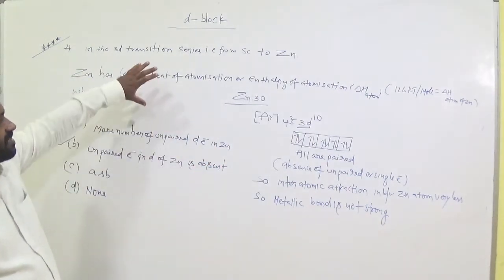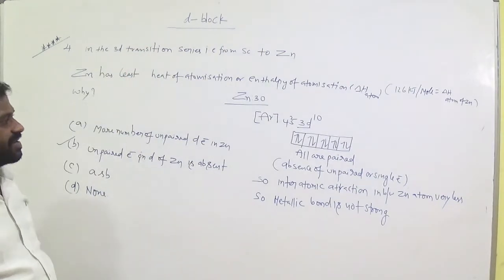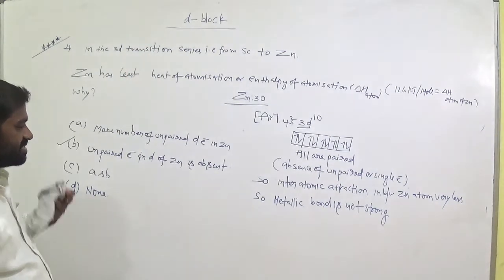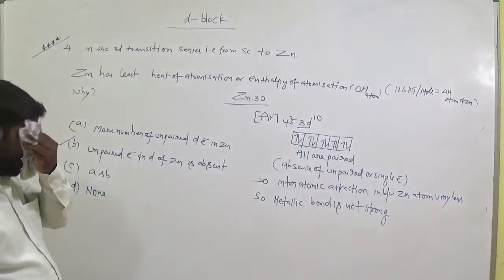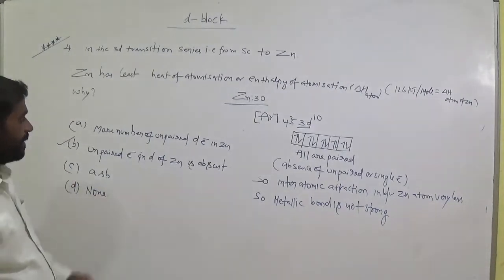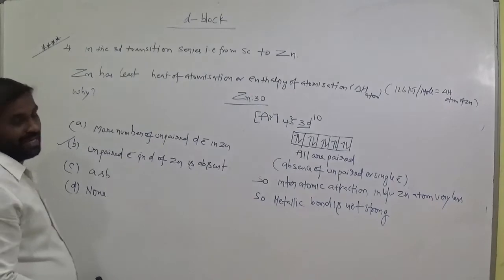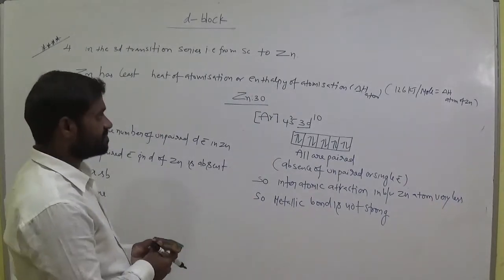So the heat of atomization or enthalpy of atomization for zinc is very less when compared with the remaining elements in the 3D transition series.